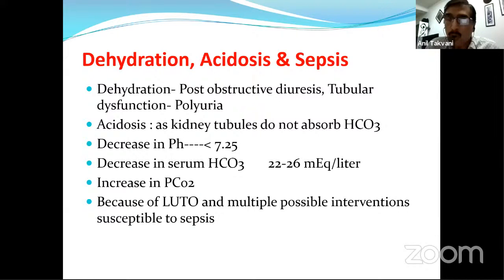So they are passing a lot of water. Acidosis is because the kidney tubules do not absorb bicarbonate. So if you look at the blood level, the serum bicarbonate will be low in this kind of patient, with a decreased pH. The normal value in a neonate is 22 to 26 milliequivalent. I know it's very difficult to remember, but this is very important.